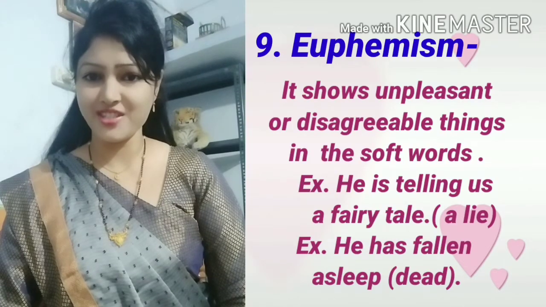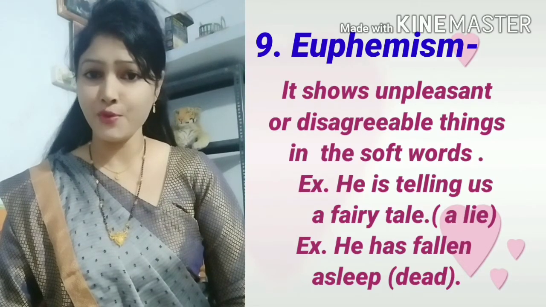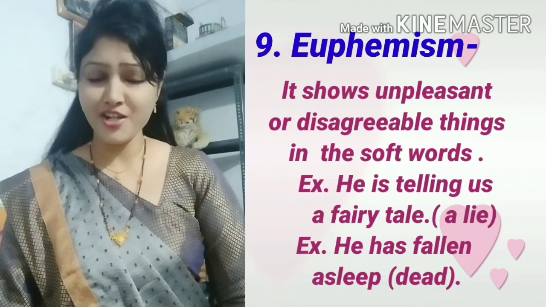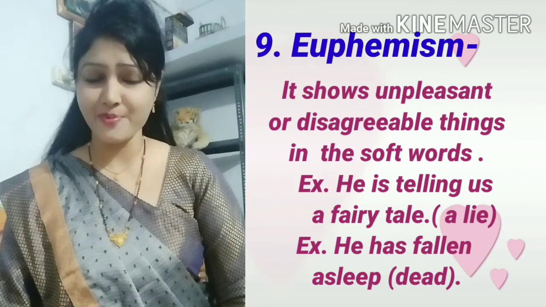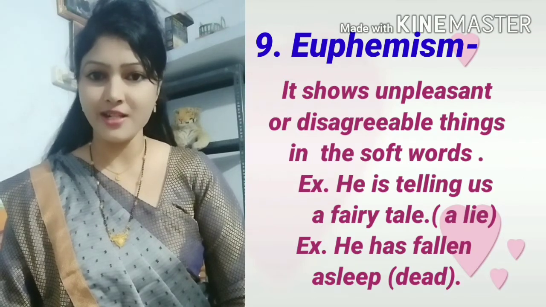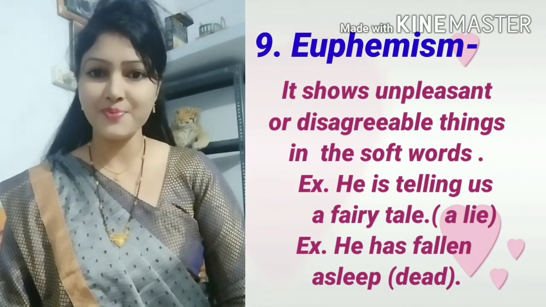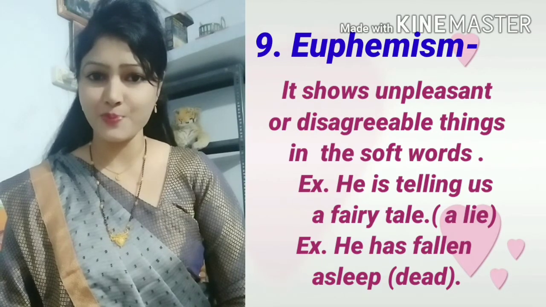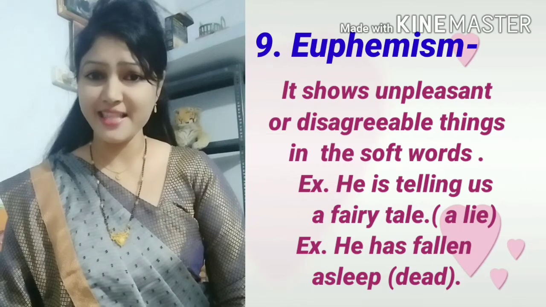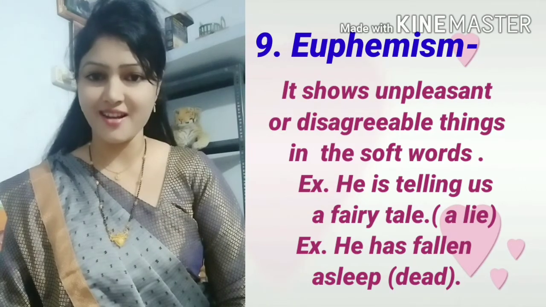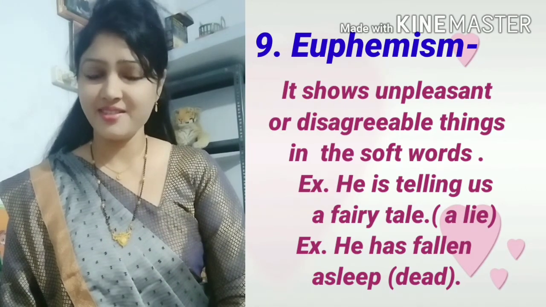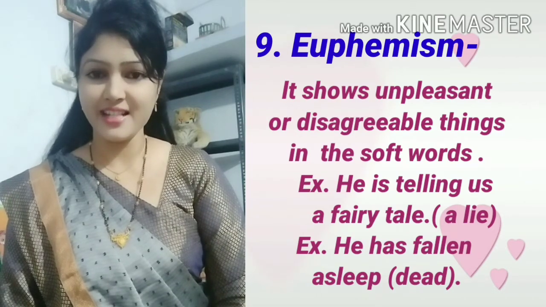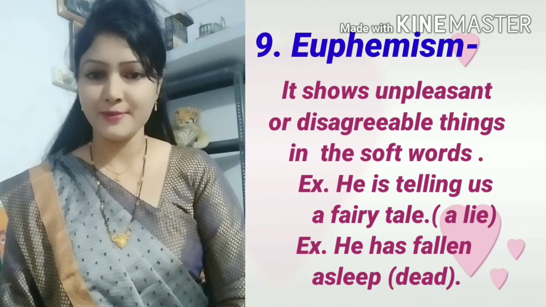Next figure of speech is euphemism. Euphemism means it shows an unpleasant or disagreeable thing in soft words. Examples of this figure of speech are: he is telling us a fairy tale.